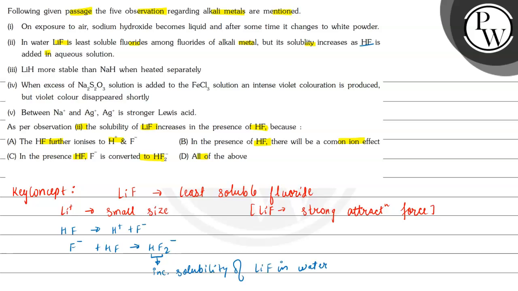water. That is, if we see the options, the reason being the solubility of LiF increases in the presence of HF is option C, which says that in the presence of HF, F- ion will convert to HF2-, and this HF2- ion is responsible for increasing the solubility of LiF in water. Hence C is the correct option.